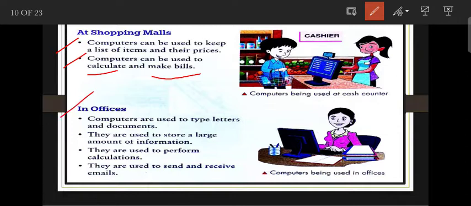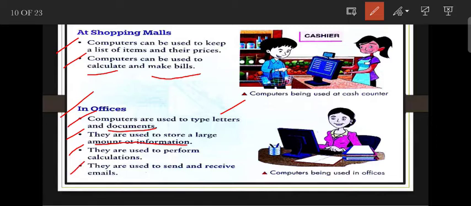Next is office. In office there are different types of uses of a computer. Okay, first is computers are used to type letters and documents. Next is they are used to store large amount of information. Okay, we all know that computer has a storage device and we can store huge amount of data on a computer. Okay, next is they are used to perform calculation.